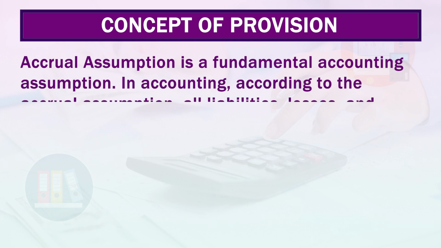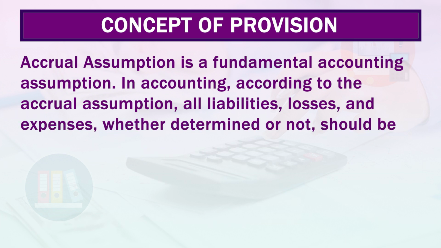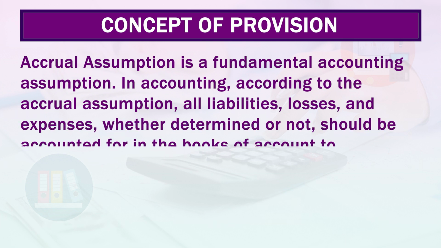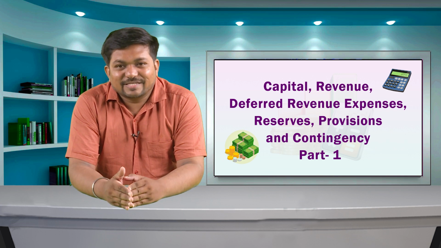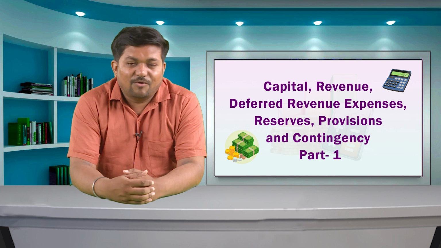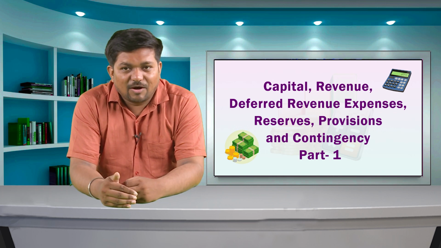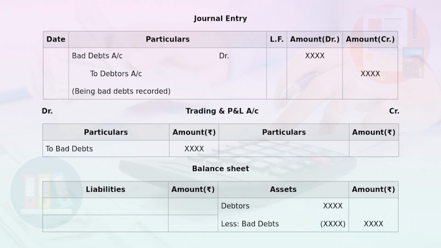In accounting, according to the accrual assumption, all liabilities, losses and expenses, whether determined or not, should be accounted for in the books of accounts to determine the profit or loss for the accounting period. For example, credit sales create debtors, and when debtors do not pay their amount in full, the unpaid amount is treated as bad debts, which are losses to the business.